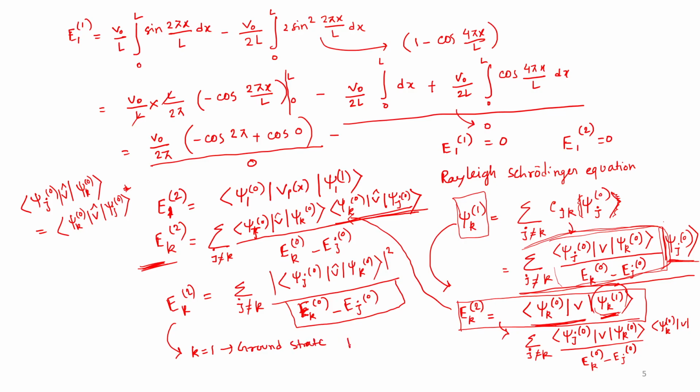You can see that E1 0 here is always going to be less than, sorry, I have written it wrong. Let me use the other one.